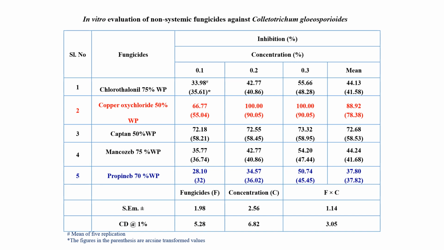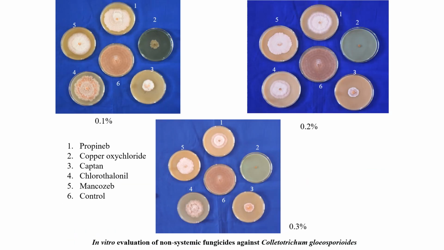Among the different non-systemic fungicides used, maximum inhibition was recorded in copper oxychloride at 0.1%, 0.2%, and 0.3%. The mean percent inhibition was 88.92%, which was followed by Captan 50% WP, and the least percent inhibition was recorded in propineb 70% WP, that is 37.80% in all the three concentrations evaluated. These are the photographs showing in vitro evaluation of non-systemic fungicides against Colletotrichum gloeosporioides. Here you can observe there was a 100% inhibition of the growth by copper oxychloride at 0.2% and 0.3%.